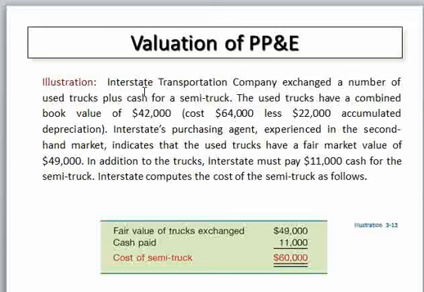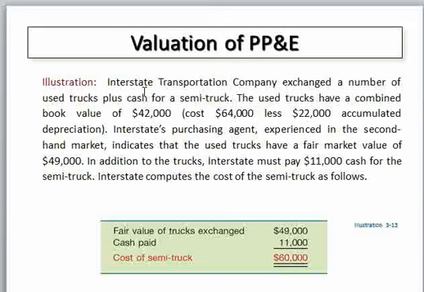Okay, and there is a different semi-used truck used by this trading company, which is exchanged with another company. Therefore, the book value of the Interstate Transportation company's truck is 14,000. The Interstate purchase experience on the second-hand market indicates that the used truck has a fair value of 49,000. In addition to this, Interstate pays 11,000 cash for the semi-truck. The semi-truck is the new truck coming in the exchange.